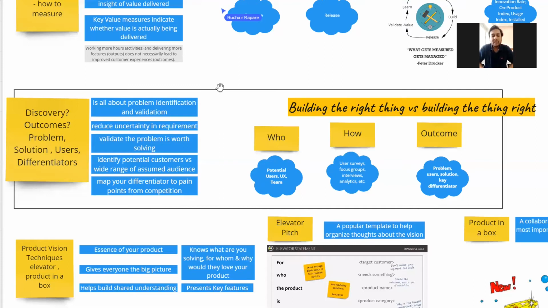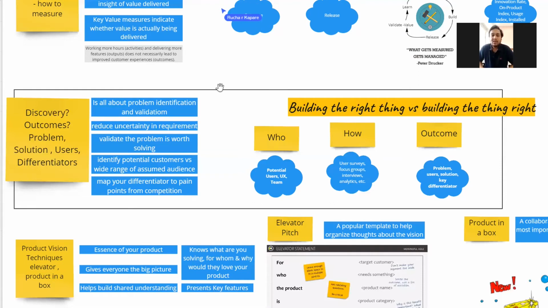So who participates in a discovery phase? It could be your potential users or people you've identified for surveys or research. It could be the UX people on your team. It could be the dev team as well, and sometimes it could also be people like your architects or maybe C-level people who act as supporters. How do you do a discovery? You do user surveys, you do research, you bring out analytics. There are many options for doing that.